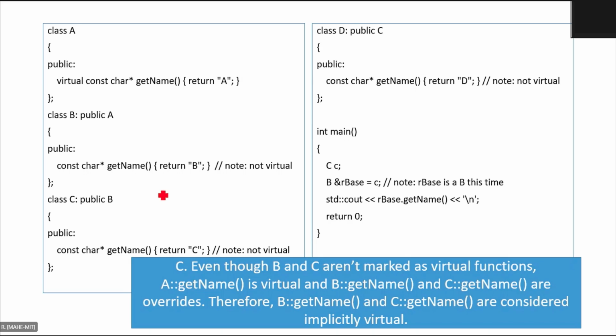Let us say an animal will make some sound. The sound of a dog is different, the sound of a cat is different, the sound of a horse is different. So every time you cannot call the sound function of the base class. You have to have a derived version of the sound function in every derived class. In different animals you have different sounds, so you have to override.